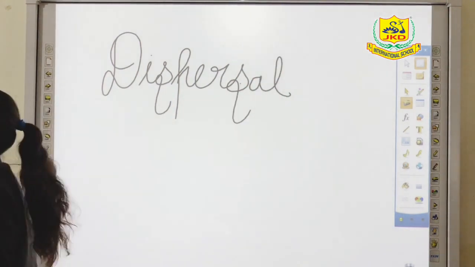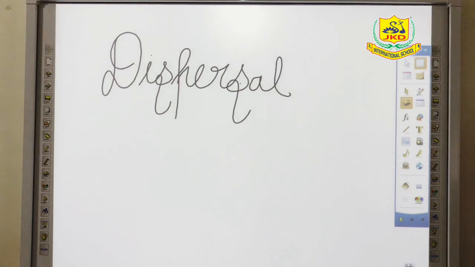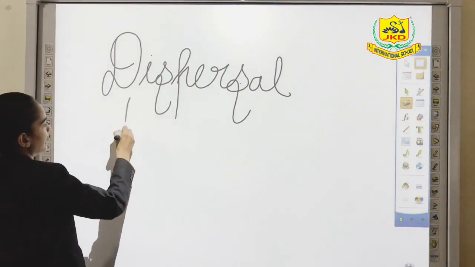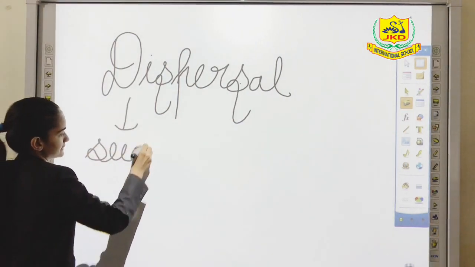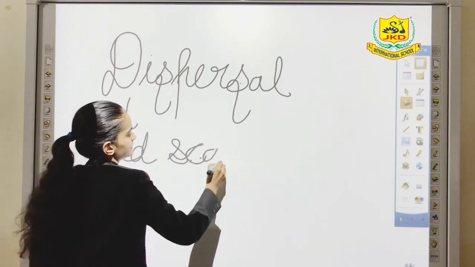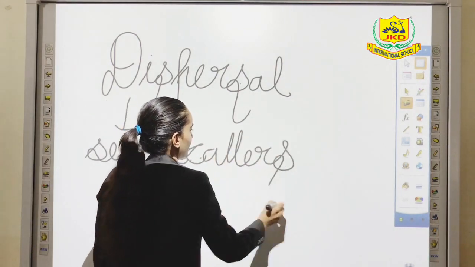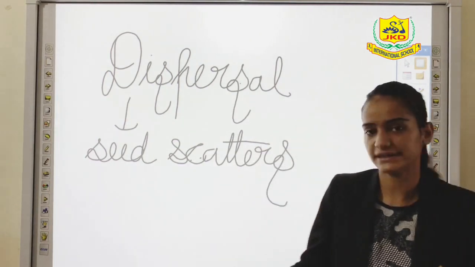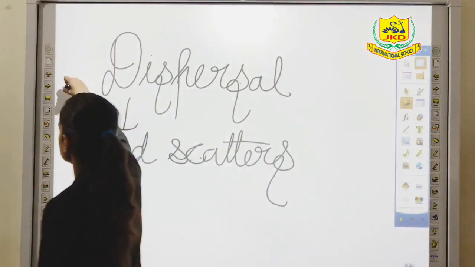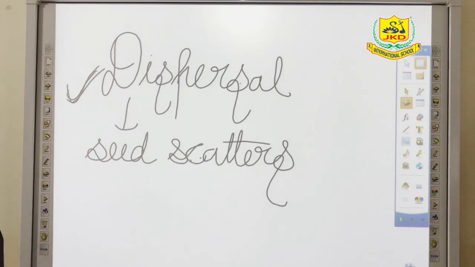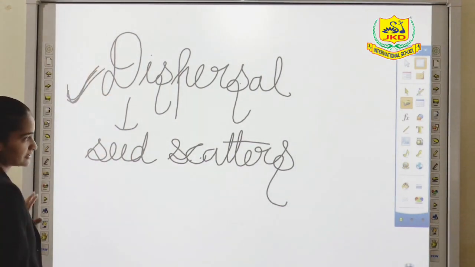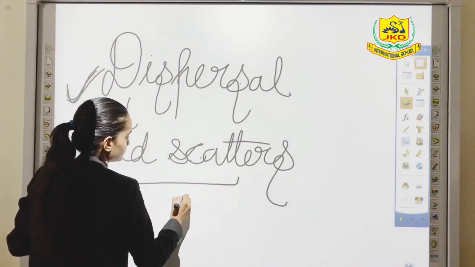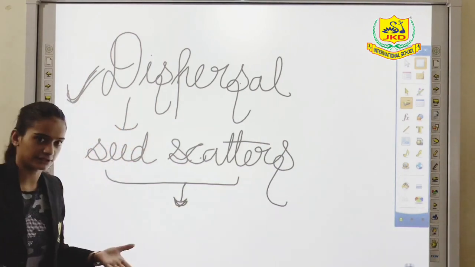First, let us discuss what we mean by the main term dispersal. Dispersal is a process by which seed scatters away from the mother plant. Seed scatters so that it would move to a new place and grow over there to increase their population. So this process is very necessary for increased population. Dispersal is a process by which seed scatters due to some factors.